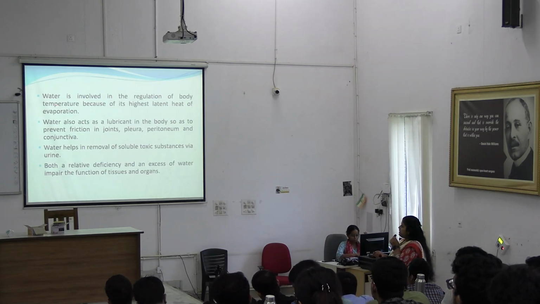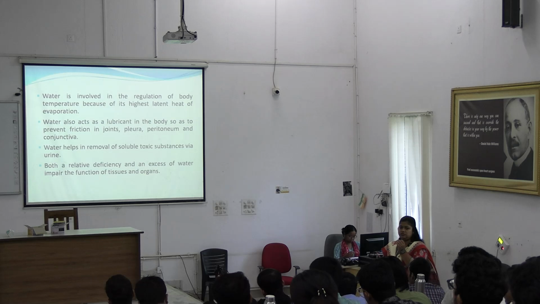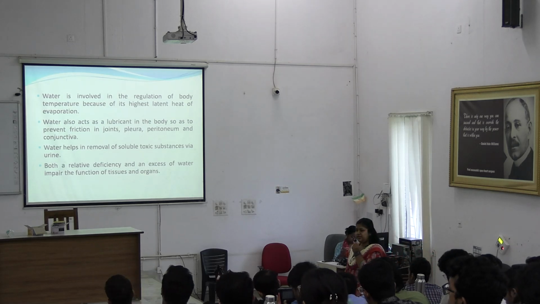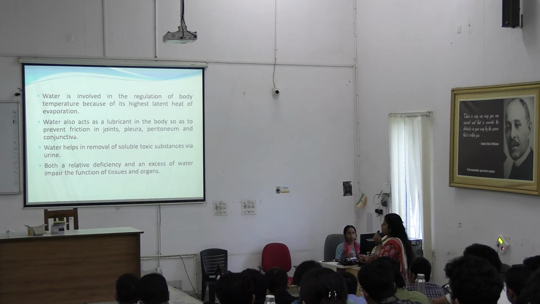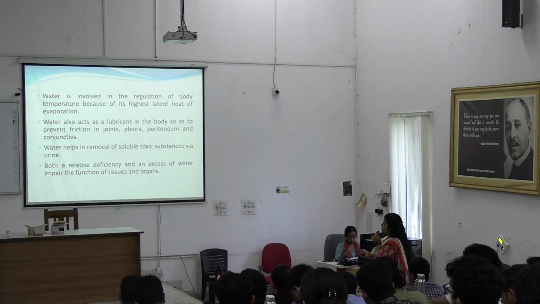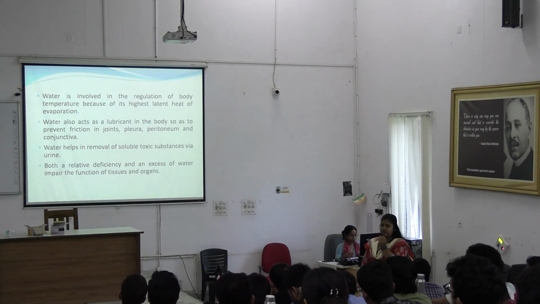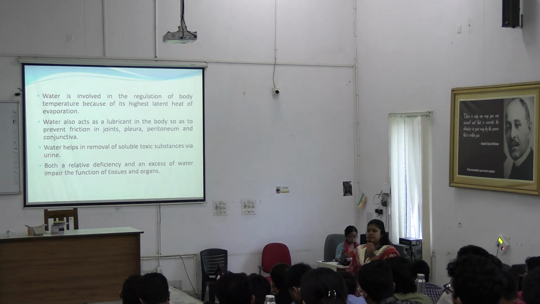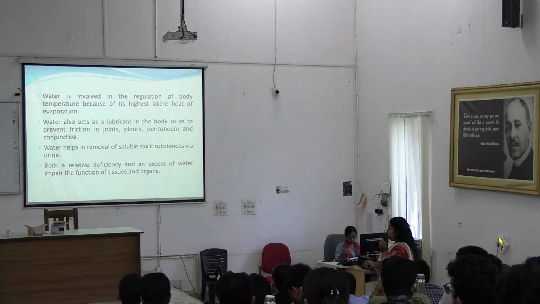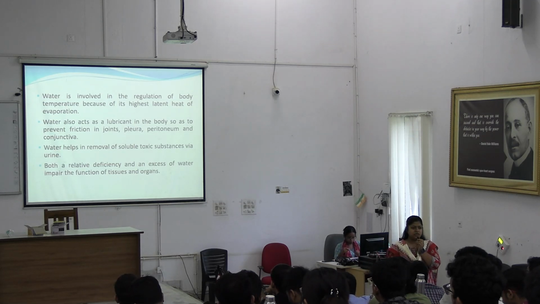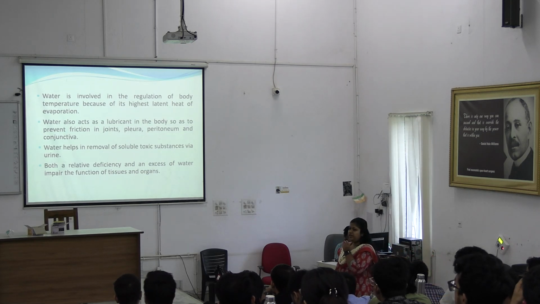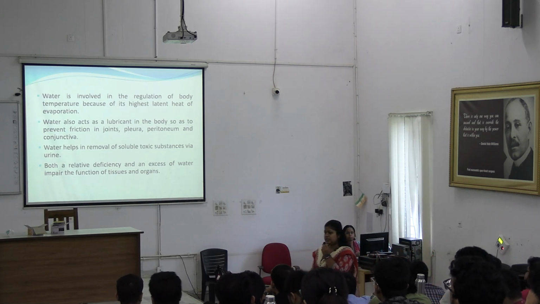Other than those, water is involved in regulation of body temperature, right? By sweating, the body releases excess heat, and it also acts as a lubricant in different parts to prevent friction, such as in joints, pleura, peritoneum and conjunctiva. So all of these are various functions or importance of water. So next is excretion of toxic substances via urine. Urine is nothing but water that is filtered through our kidneys containing the excretory products.